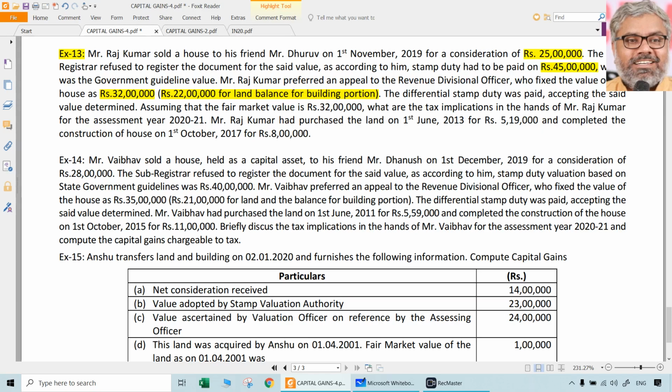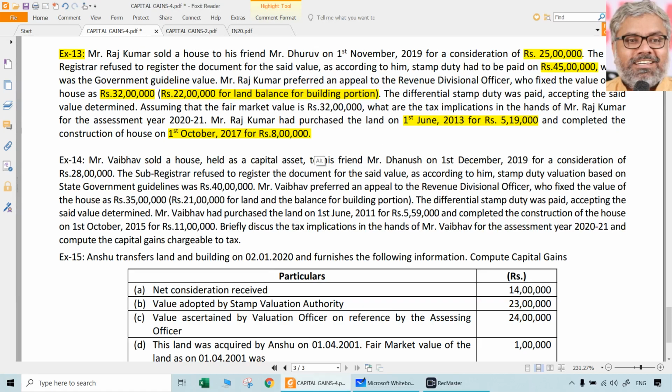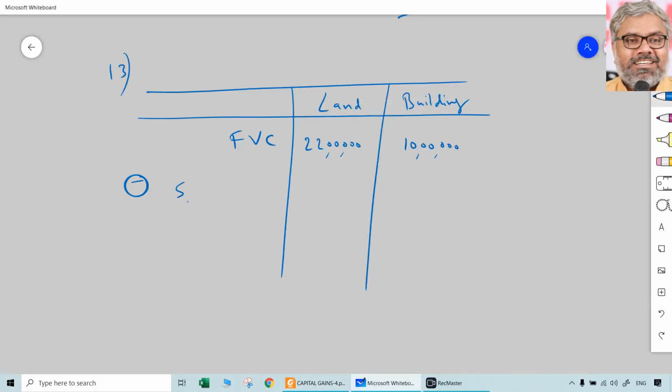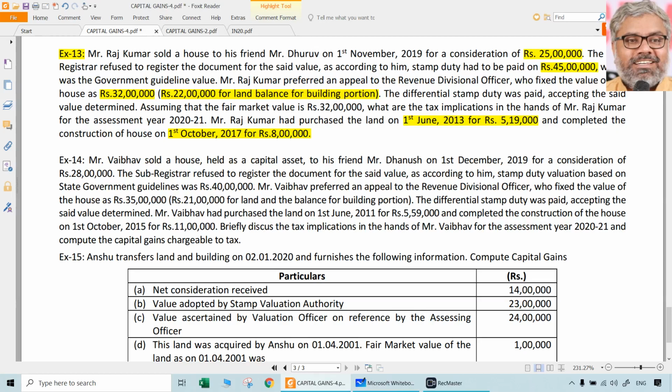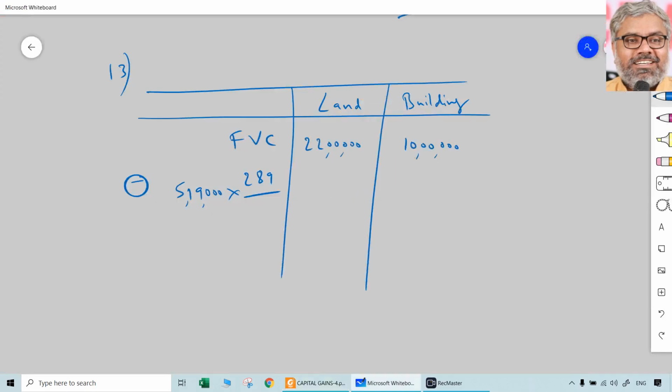Of course, Rajkumar purchased the land on 1st June 2013 for 5 lakhs 19,000 and completed the construction of the house on 1st October 2017 for 8 lakhs. So we have the cost of acquisition separately for each of them. Let us take land first. 5 lakhs 19,000 into 289 divided by which year is that? 1st June 2013 means 2013-14. 13-14 indexation is 220.